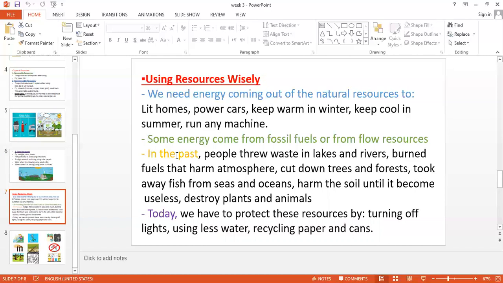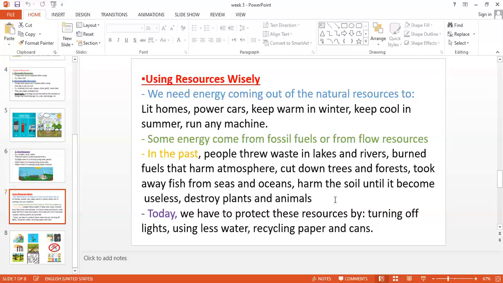In the past, guys, people used to throw waste and rubbish in the lakes and rivers. Also, they used to burn fuels that harm the atmosphere. And they used to cut down the trees and the forests, and they took away the fish from the seas and oceans.